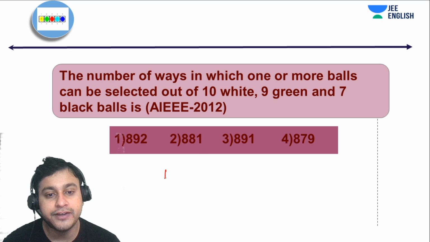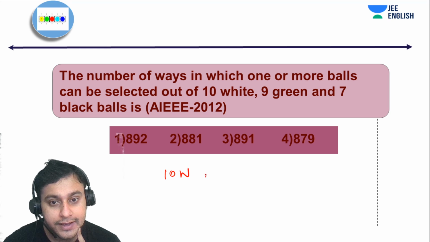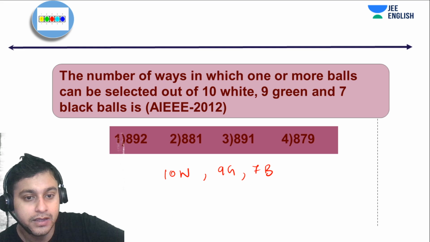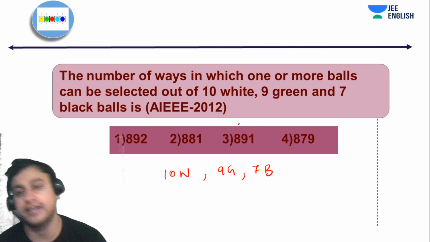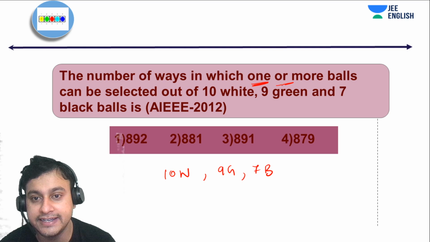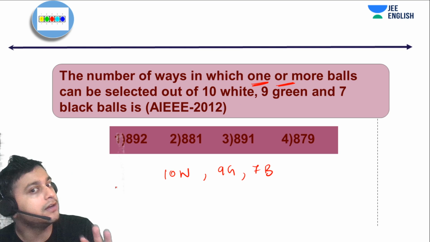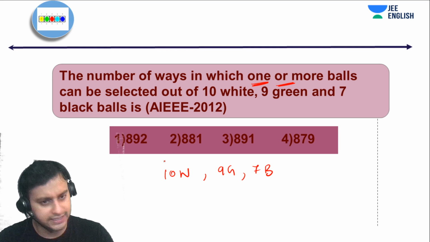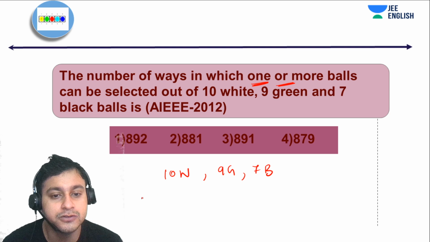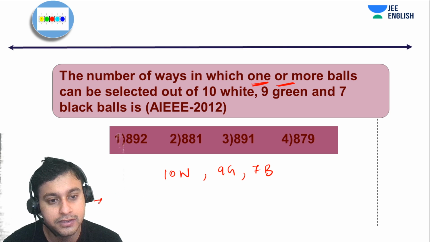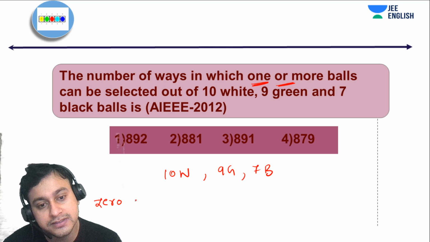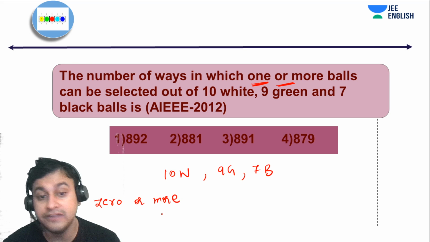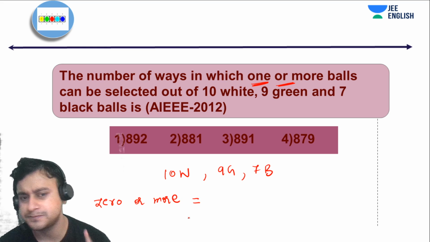Now, I have 10 white balls in front of me, 9 green balls and 7 black balls. Okay. Now I have to do one or more selections. So this is a slightly twisted problem, but we have learned 0 or more. So let's look at that particular thing first, and then we'll obviously calculate one or more also. That is not that difficult. Okay, so let's suppose if I'm calculating 0 or more selections, so how many ways can I do it? So what is my answer?